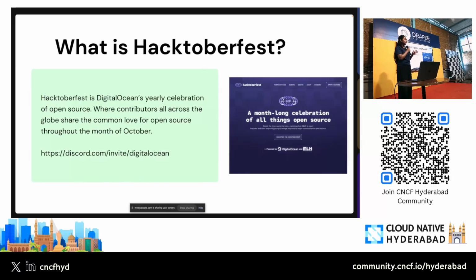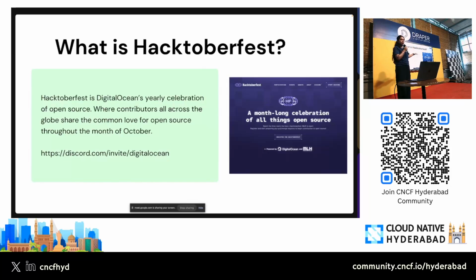So that's about Hacktoberfest. It might be a lot of information for those of you who are hearing it for the first time, but we also have a Discord channel where me and other team members from DigitalOcean are always there to help you, and it's a community of around 10,000 people. So you can just come, ask questions, and there will be somebody helping you out, even if you are a beginner and starting out afresh.